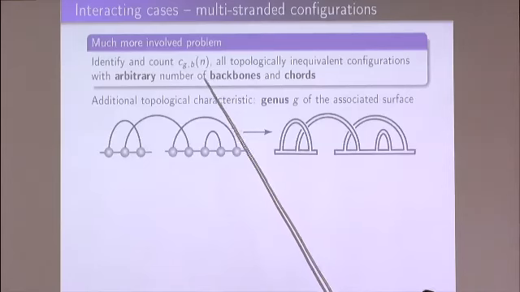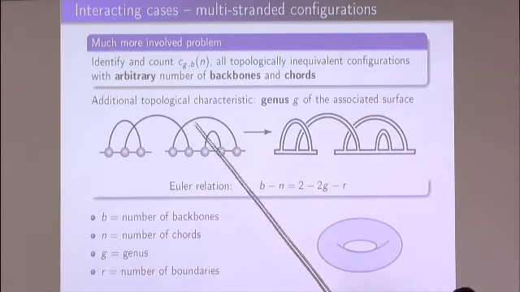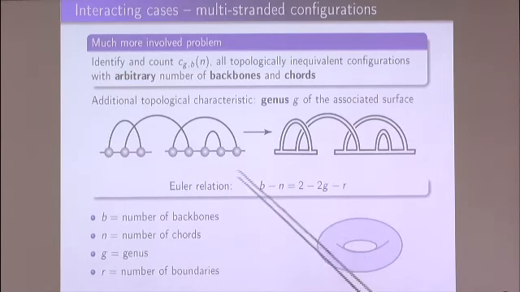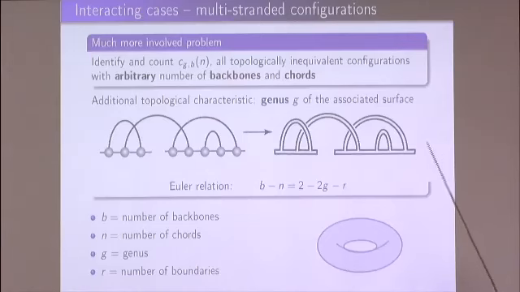And in fact, there is one more characteristic of such a diagram, which is called genus, and this is related to the genus of a Riemann surface which one can associate to such a diagram. Namely, one can replace these backbones and these chords by, let's say, ribbons or triangles, and in this way we obtain something which is called a fat graph. So this is a fat graph of a Riemann surface with boundaries,